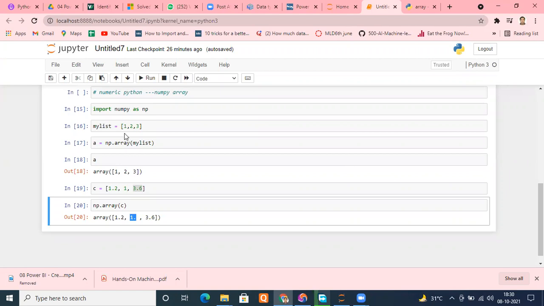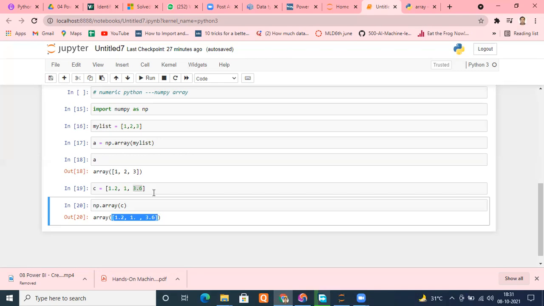One is vectors and the second one is matrices. Remember that one. It supports two flavors. One is known as vectors, which are one dimensional, and second matrices, which are two dimensional. I repeat once again. First is vector, which is one dimensional, and second is matrices, which are two dimensional. For example, here we have only one dimensional data, so it is a vector.